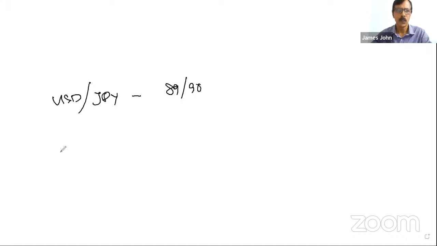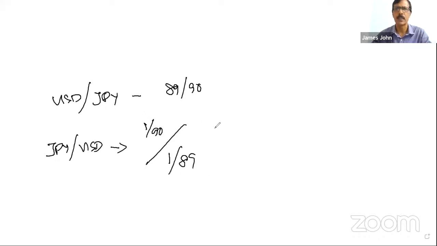Suppose you are given USD by JPY as 89.90. You want JPY USD. You have to take 1 by 90 divided by 1 by 89.